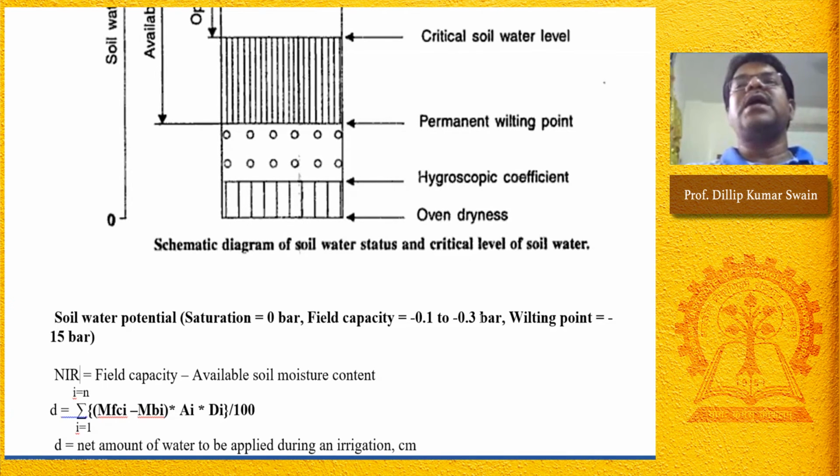If the plant has to extract water, the plant root puts a force of more than 10 kilopascal and draws water, because with this force the water is held on the soil particle. It's a drying condition.